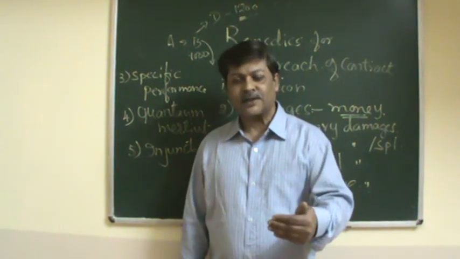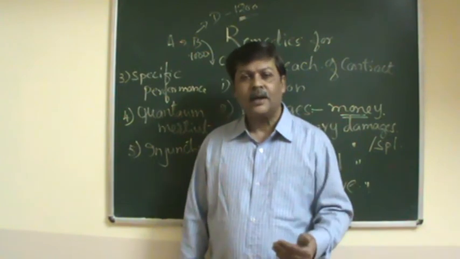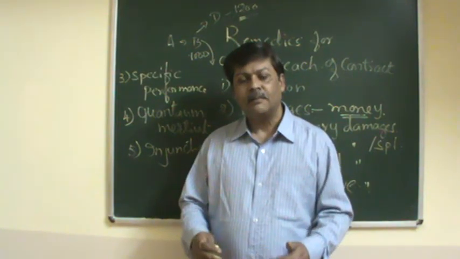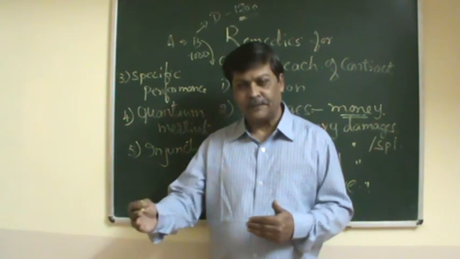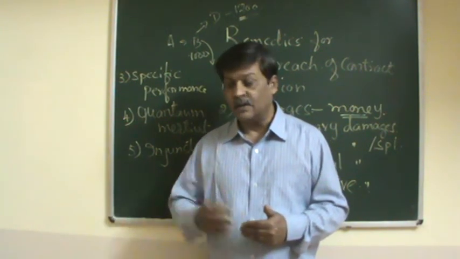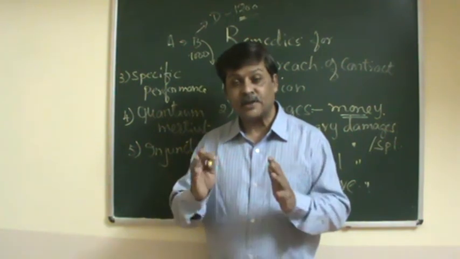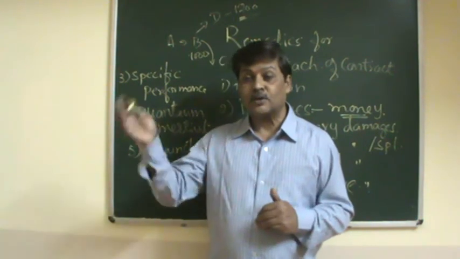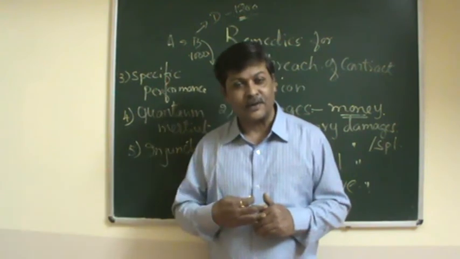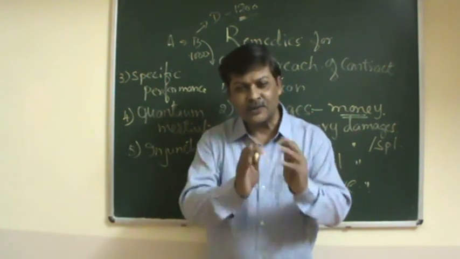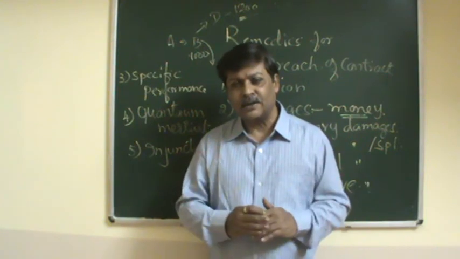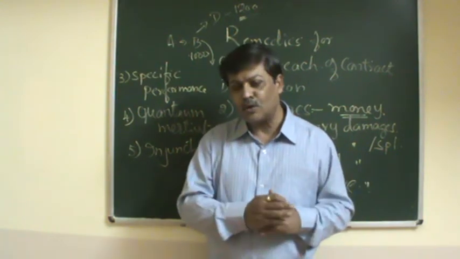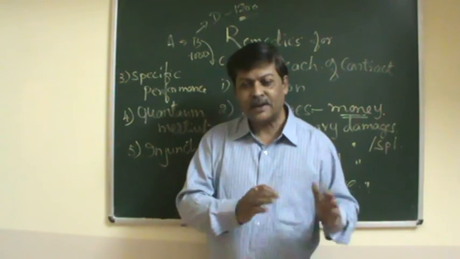For example, A agrees to sell his old car to B. B agrees to purchase it because he has a lot of sentiment for the car, since it was once owned by his grandfather. But later A decides not to sell it. B says he is ready to give more money, but A refuses to sell.